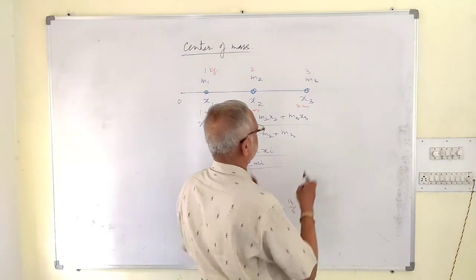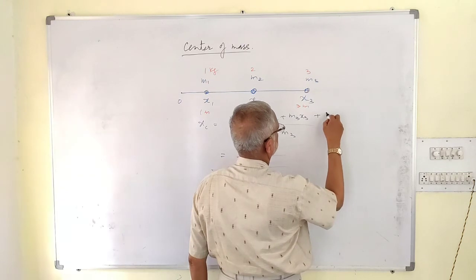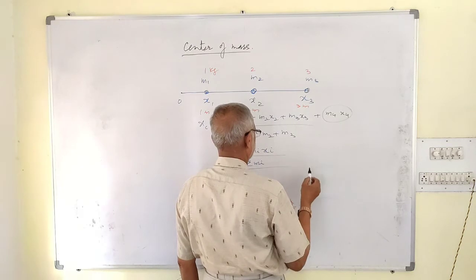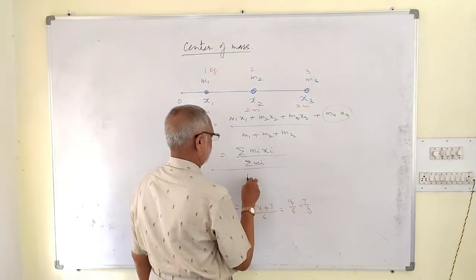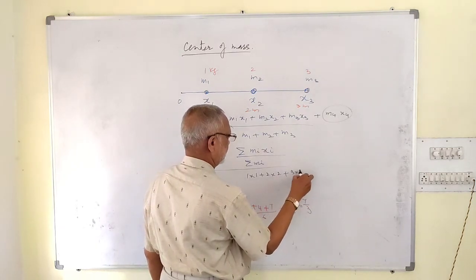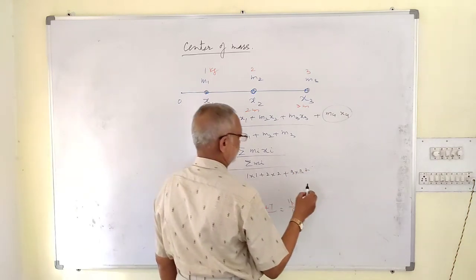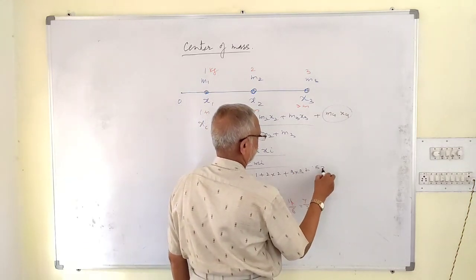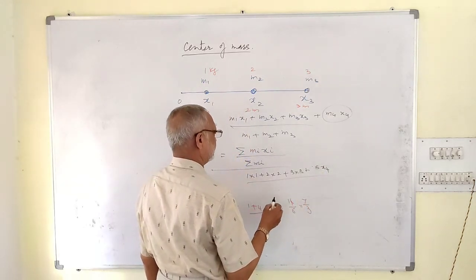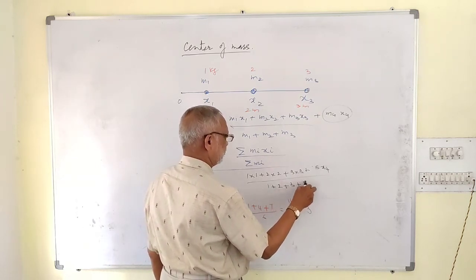Suppose the fourth body is 5 kg, m4 x4. So here 1 into 1 plus 2 into 2 plus 3 into 3 plus the fourth body is 5 kg, so 5 into x4, divided by, in the denominator we have to take the masses, 1 plus 2 plus 3 plus 5.